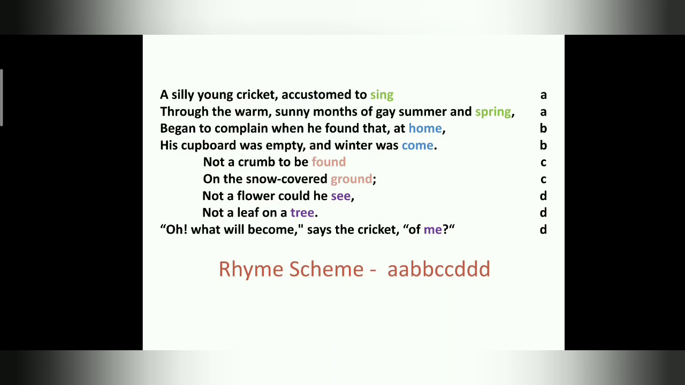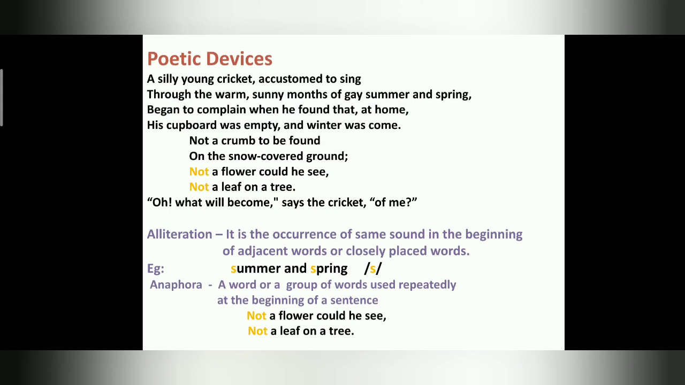Next one, found, ground. Found and ground both are rhyming, so we give C alphabet. Next is tree and me. These 3 are rhyming and they don't rhyme with the other words, so we take another alphabet, that is D. So now the rhyme scheme of this particular stanza is A, B, B, C, C, D, D, D. Is this clear, children? So we'll move on to the poetic devices of the stanza.